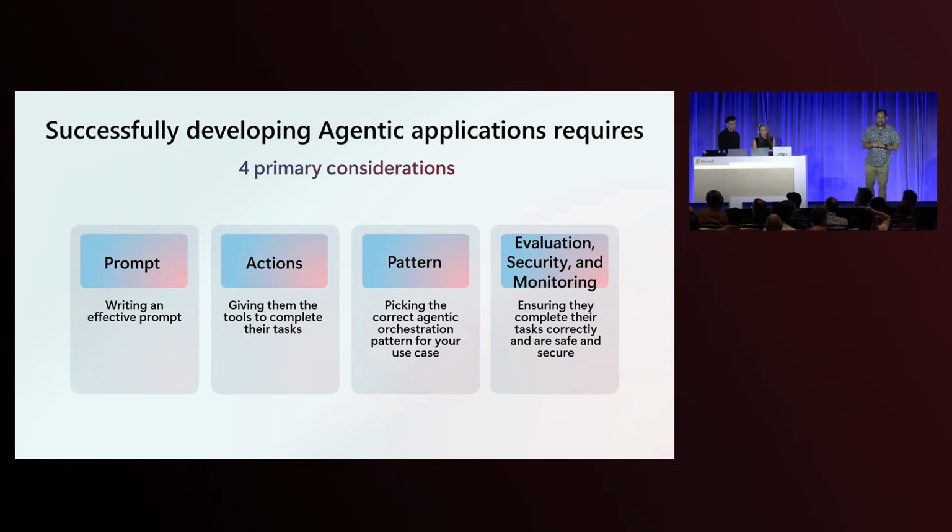And so it turns out that instead of deciding control flow and figuring out how we're going to data structure this or while loop this, successfully developing agentic applications requires you to think about what we want these things to do in terms of a prompt. What do we want in terms of the instructions? What do we want them to do in terms of tasks? How do we put these things together?